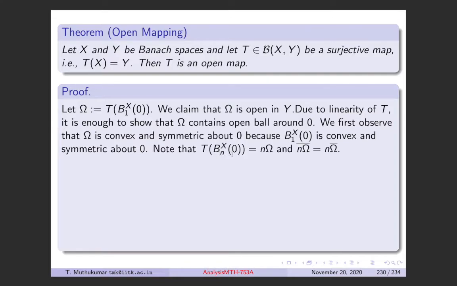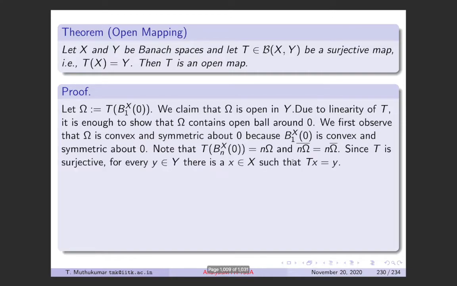Now if I take any ball of radius n centered at 0 in X, then its image is going to be the dilation of omega by n. This is by the underlying vector space structure, right? And the n omega closure is the same as saying dilate the closure by n. Both of these follow from the vector space structure, so we are going to use all these results.